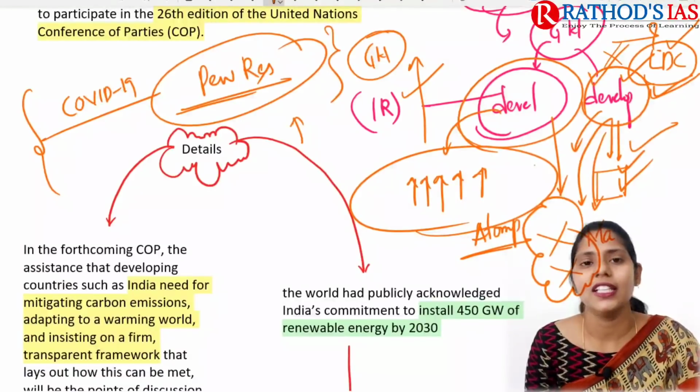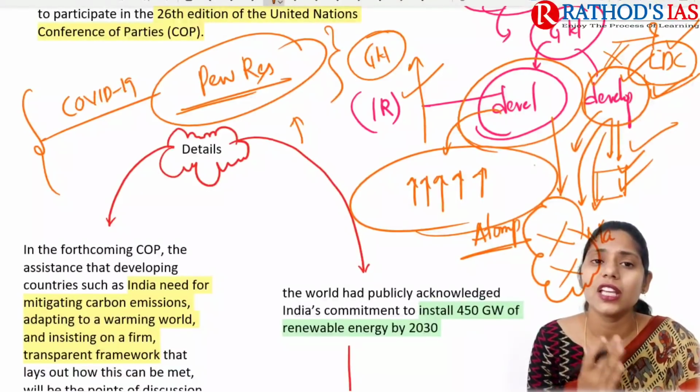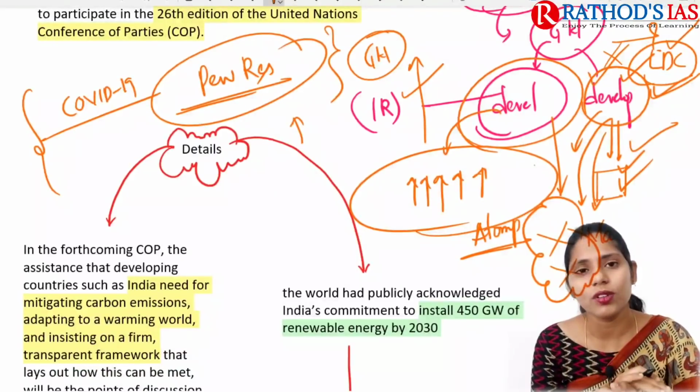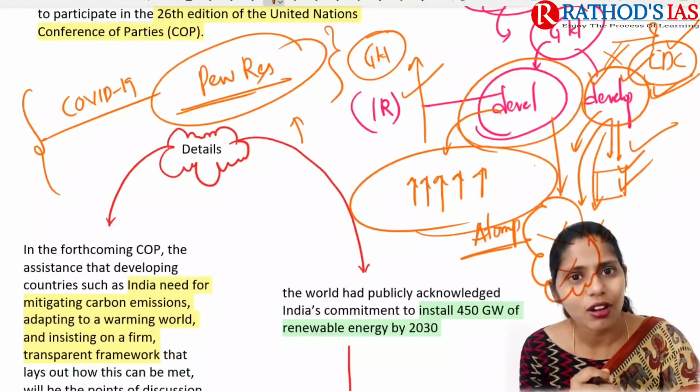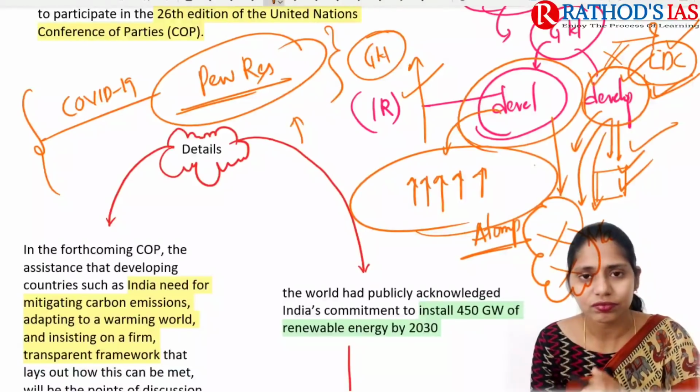And not only that, these developed countries say that developing countries need to adopt some policies mainly to reduce global warming. But if you see, these developing and least developed countries do not have proper finances, right?